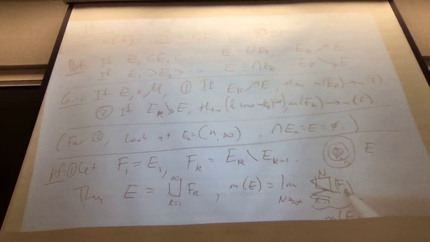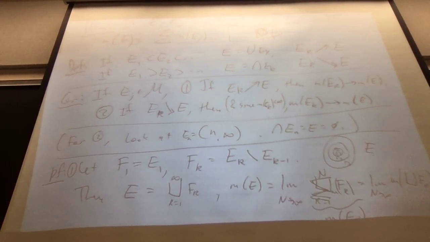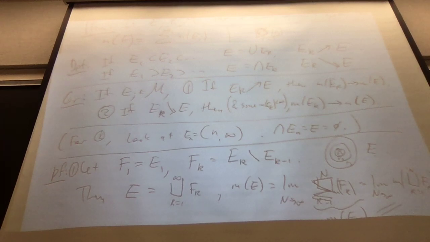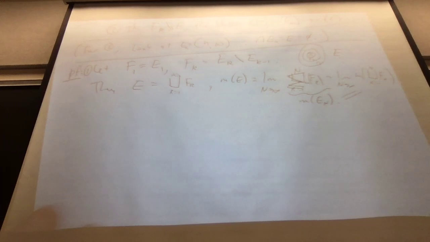I'm trying to say that the union is both. The limit as n goes to infinity of the measure of the disjoint union of the Fk's as k goes from 1 to n, which is the limit as n goes to infinity of the measure of En. So far, so good? All right, I don't think I need this theorem here anymore. We know what it says.